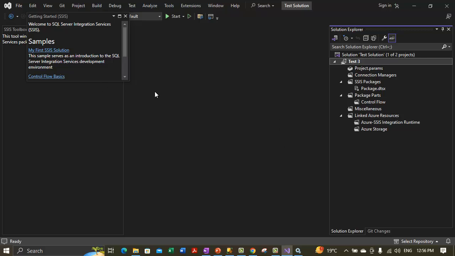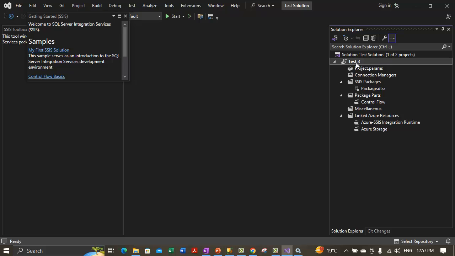So you can copy objects within an integration services project or between integration services projects. You can also copy objects between the other types of SQL Server Data Tools projects, for example, reporting services and analysis services projects. And to copy between projects, they must be part of the same SQL Server Data Tools solution.